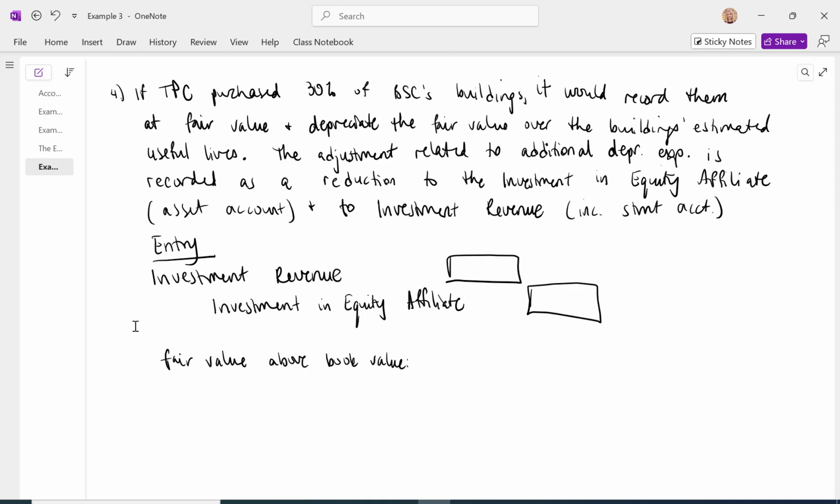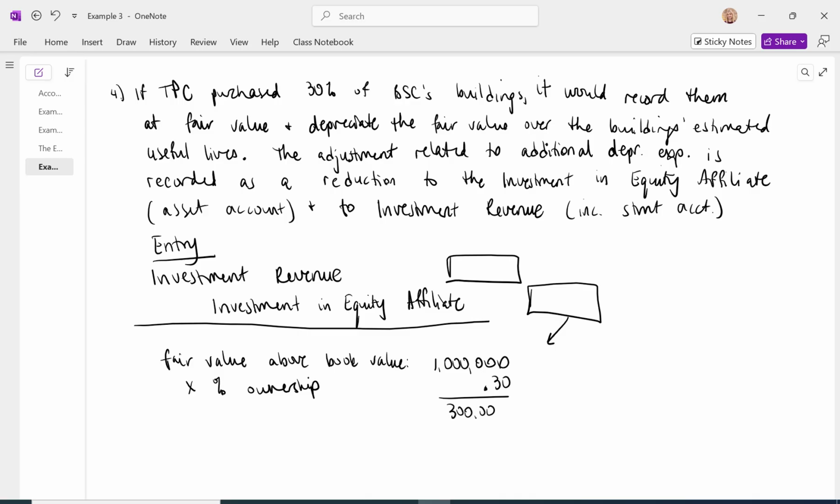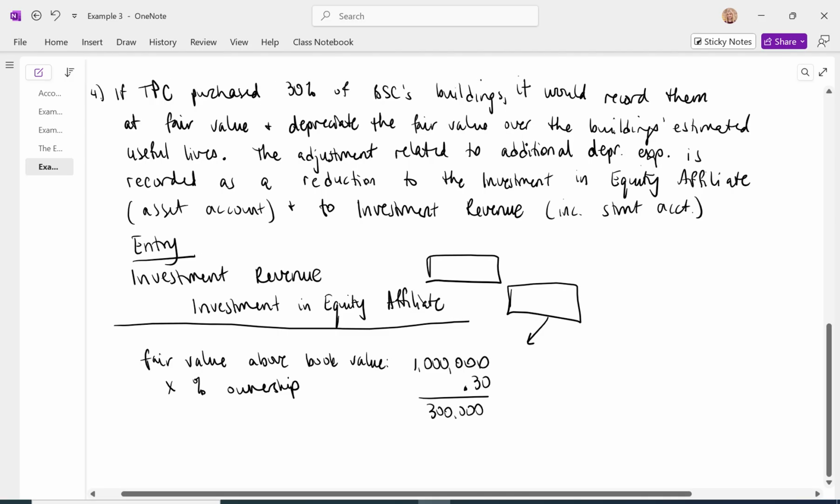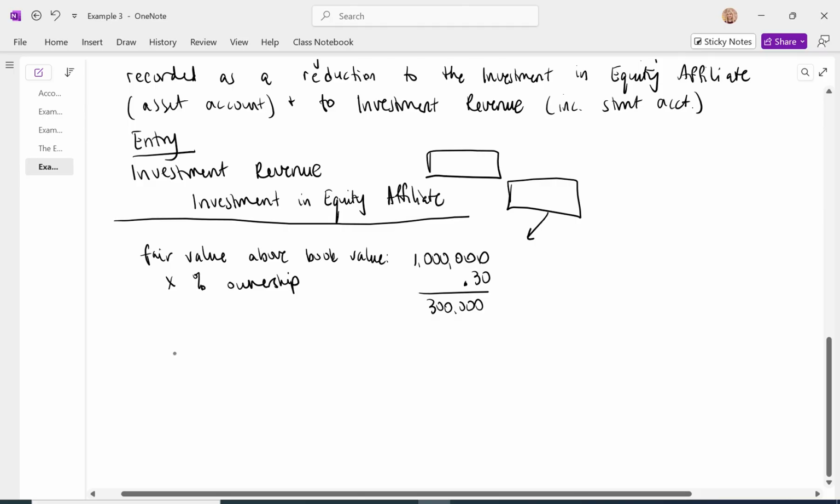So this is our journal entry up here. This is my calculation of the dollar amount. Fair value exceeds book value by 1 million. Multiply that by the percentage ownership. So our portion that fair value exceeds book value is $300,000. That is future depreciation. We're not going to record depreciation.